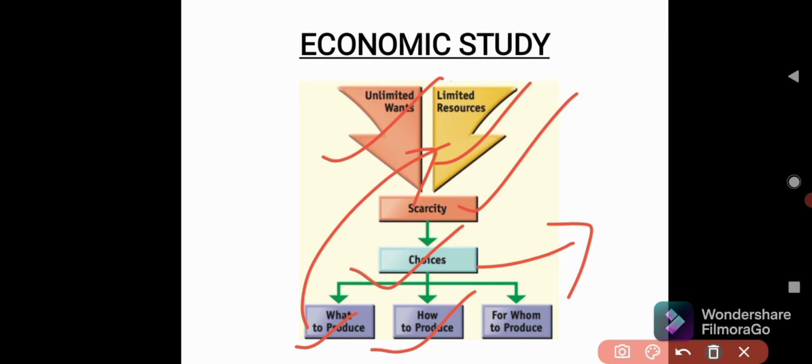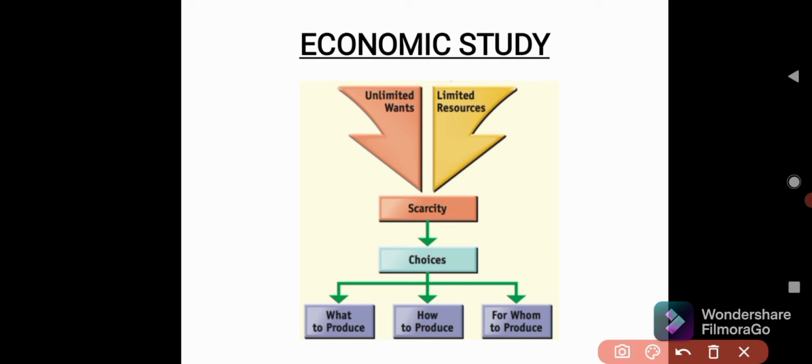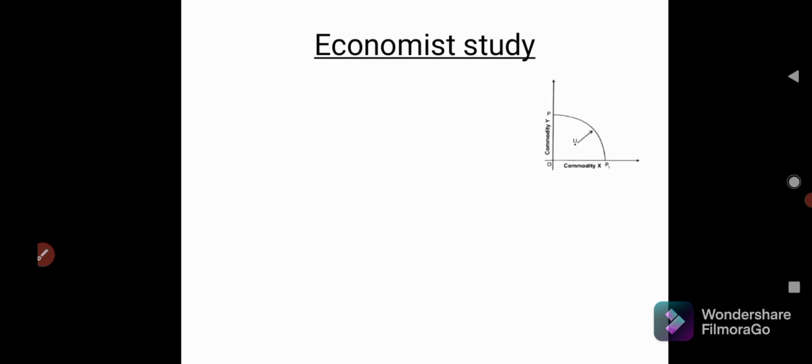How to produce, whether it would be a labor intensive technique or capital intensive technique, the various technologies which we can use to produce this good. And the last is for whom to produce. Do these goods need to be produced more for richer people, or for poor people? Now, as these problems prevail in the society, a very major role comes to the economist.